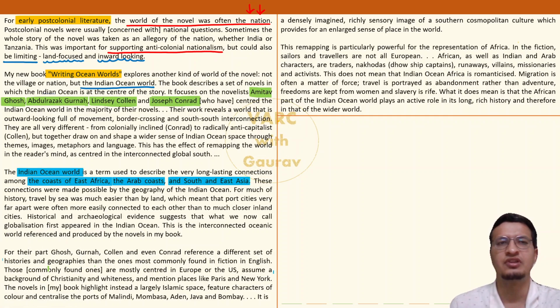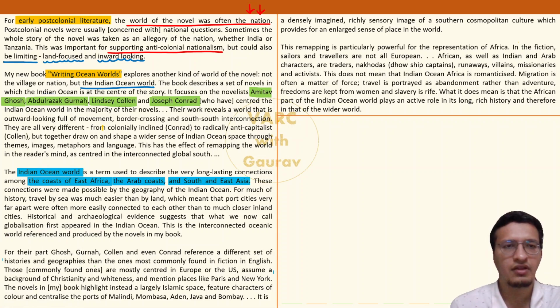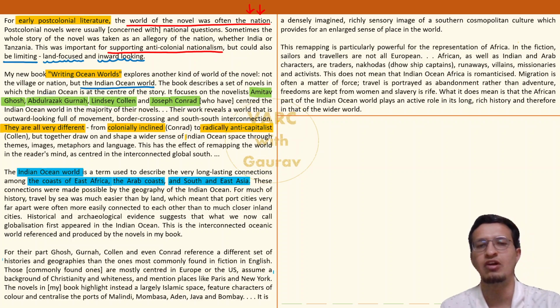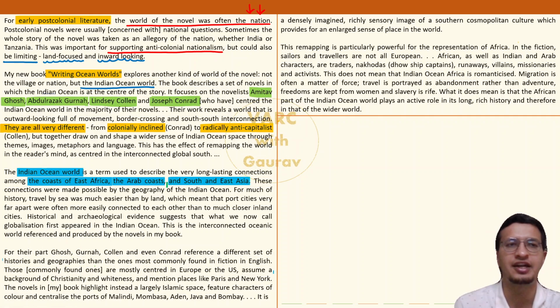He says that they differ from each other in one particular aspect, that they are potentially all very different. Conrad is very colonially inclined, while you have another fellow who is radically anti-capitalist. Now, you did not remember any of these names. What's important is that the author has highlighted one key difference, that these 4 personalities were not necessarily made of the same mold. They could be very different personalities. But what is the common feature that they share with each other? That is the focus of the author actually over here, and let's highlight that.